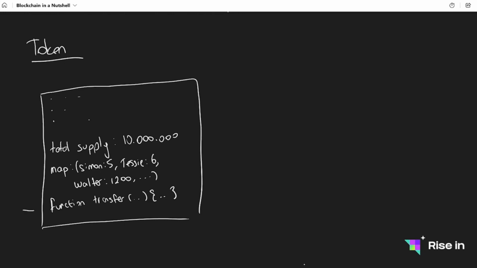And once this function is called, this map is going to be updated. Simon will have 4, and Walter will have 1201. So this is the idea of the token. The tokens are actually smart contracts. We hold the data, and then once we say, okay, we want to transfer some tokens, then we are updating the data on the smart contract.